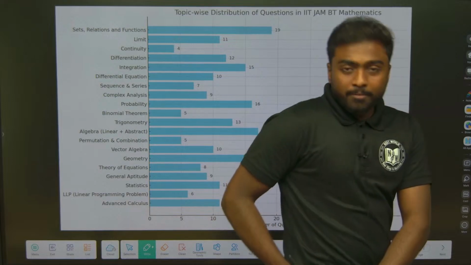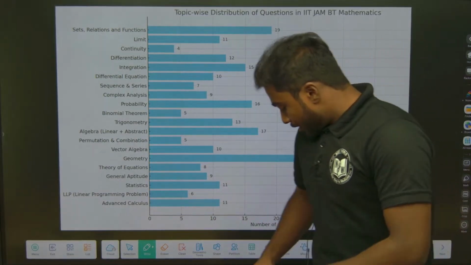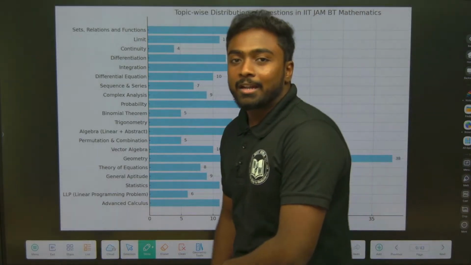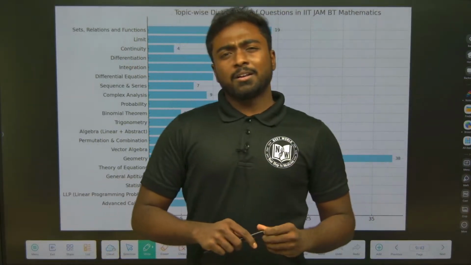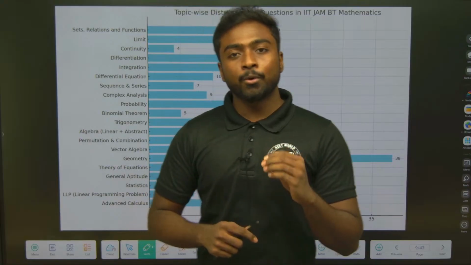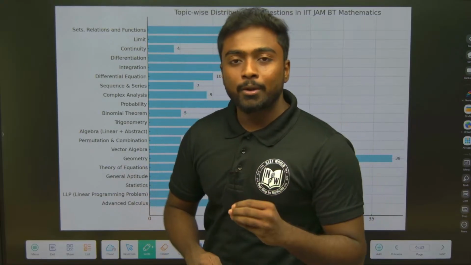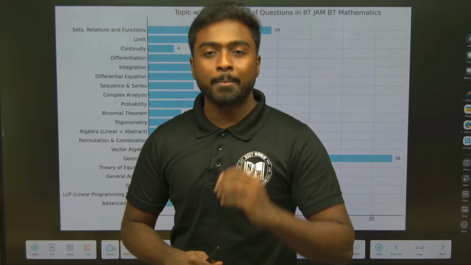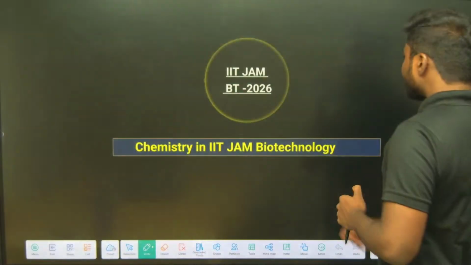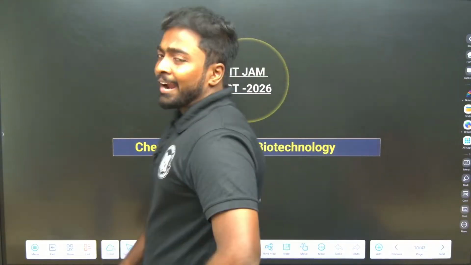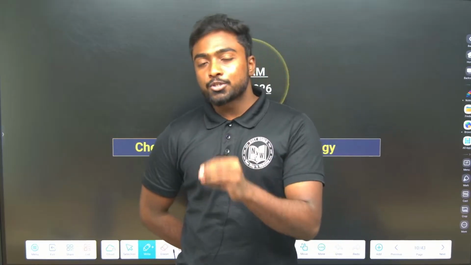When it comes to physics, it's not about the mains and NEET level questions. Questions will be very simple. Once you revise the chapters very well, you can attempt the questions very easily, like only formula-based questions. For example, in kinematics, motion in a straight line as well as motion in a plane, if the velocity equation is given and they are asking about the displacement, what should I do? I should integrate it, right? So these are the concepts you should learn in physics.